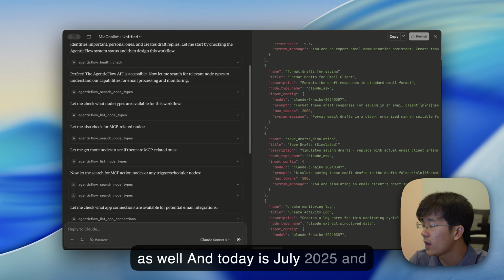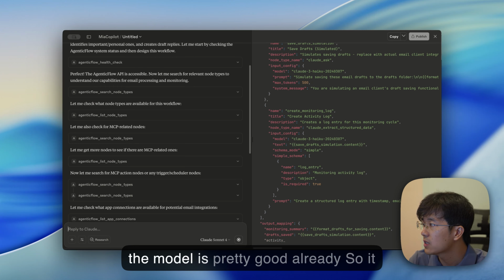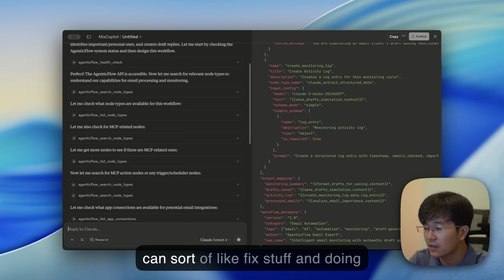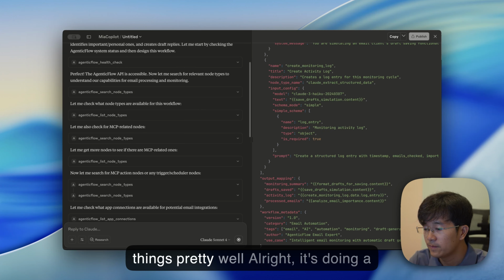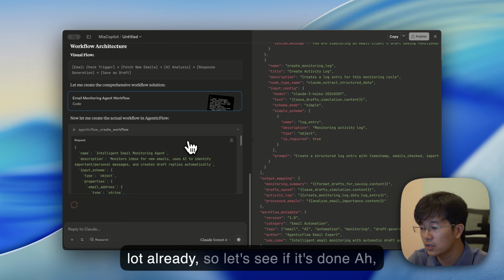And today is July 2025, and the model is pretty good already. So it can fix tough stuff and do things pretty well. All right, it's doing a lot already. So let's see if it's done.